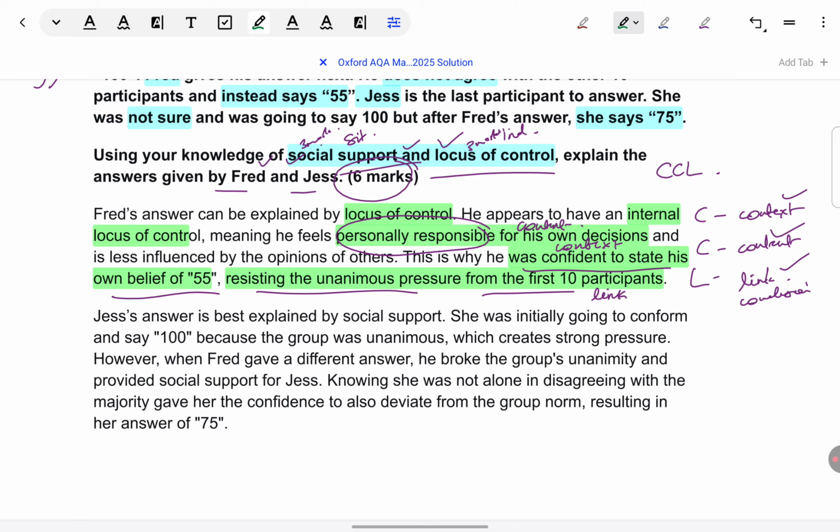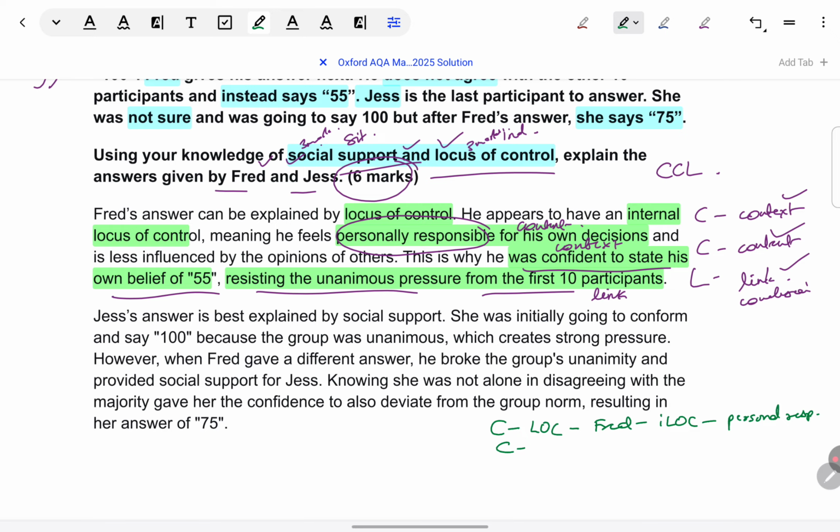So, when you're doing your own practice of this paper, just write context or content, whichever you want to take first. Let's say you want to take content first. So, write like this. Even if you want, like how I'm writing in abbreviations, you can write that way. So, which content am I going to cover for this answer? LOC for Fred. And in that, which LOC he's showing? Internal LOC. What does that mean? That somewhere he must be showing personal responsibility.